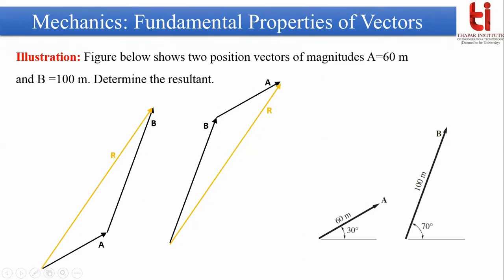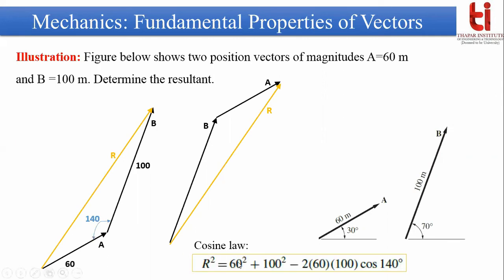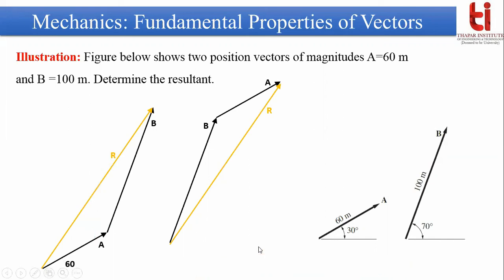So suppose this was the 60 magnitude, this was 100 magnitude, and this angle is 30, this angle is 70. So you can easily find out this internal angle between vector a and b. That will be equal to 140. Now if you apply cosine law, then you can easily calculate the magnitude of r. Cosine law states that r square will be equal to 60 square plus 100 square minus 2 times 60 into 100 into cos 140. So now please calculate the magnitude of r.